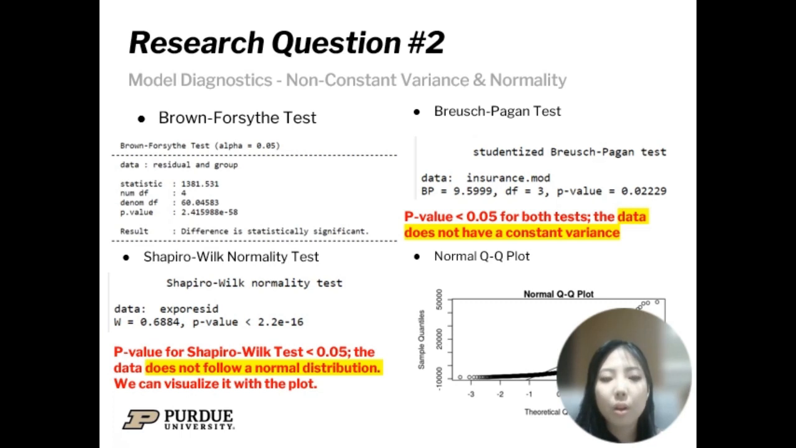And we use the Shapiro-Wilk normality test to check for violations of normality assumptions. The null hypothesis for the test is that the data is normally distributed. And we also use the normal QQ plot to visualize the distribution of the initial model.